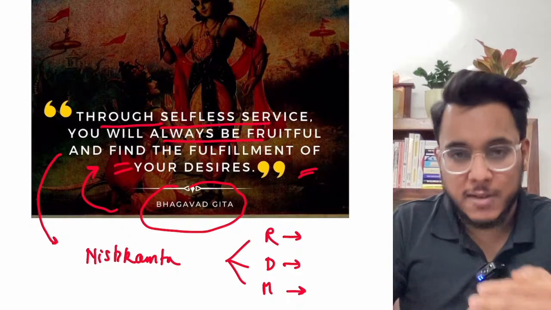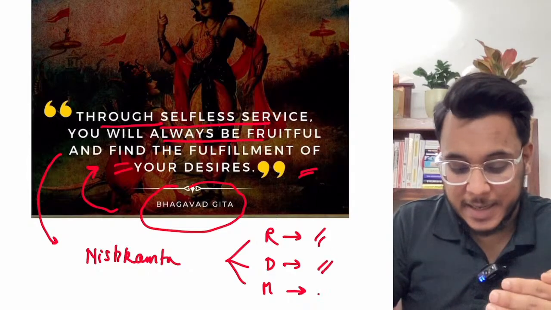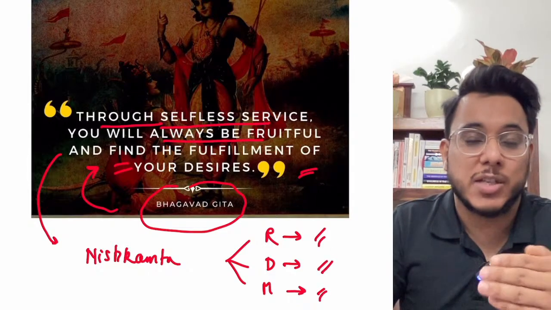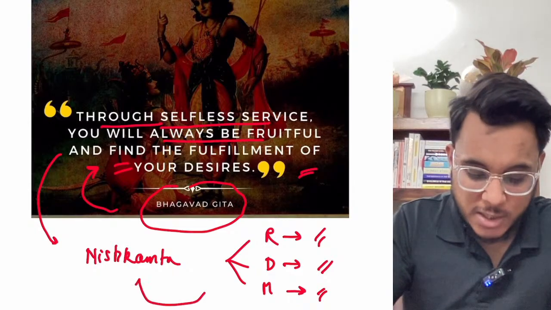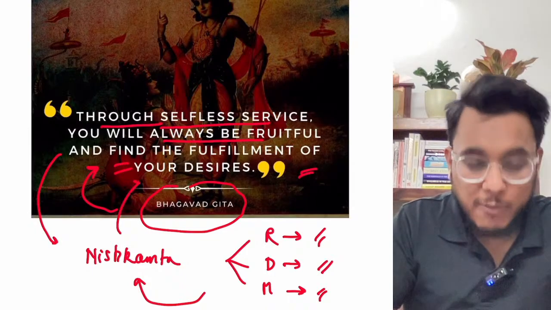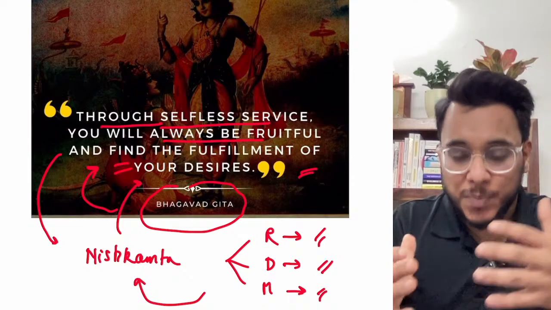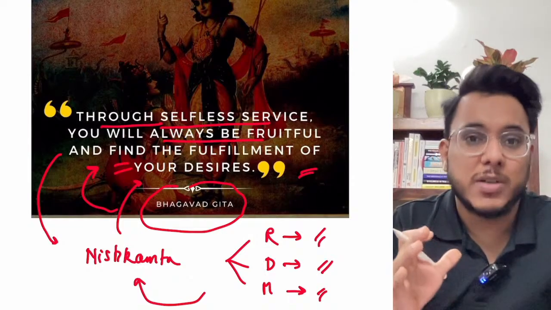The actions done without attachment, hatred, and delusion are the selfless, nishkam actions, and these nishkam actions are the ones that will fulfill all the deep-rooted desires. These are the actions one should strive for.